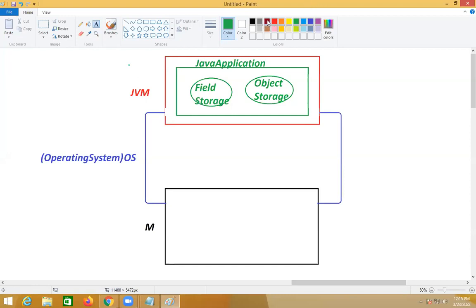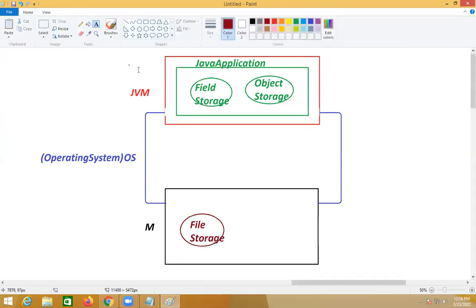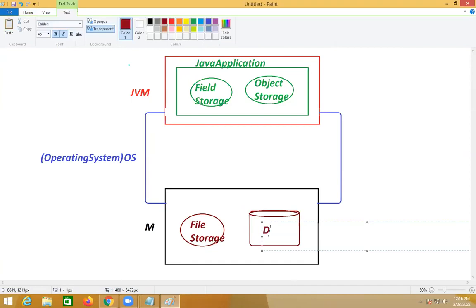Now, if we take file storages, they're part of machines. Yes or no? C drive, E drive, F drive. So, file storage is here. And you know already, sir, my database also is here only. I installed my database into C drive, E drive, F drive. So this is DB storage.